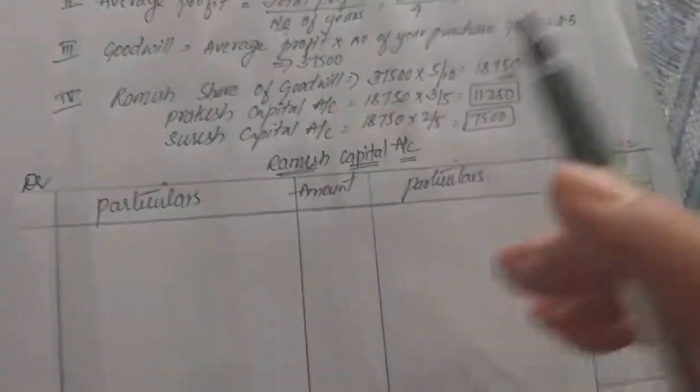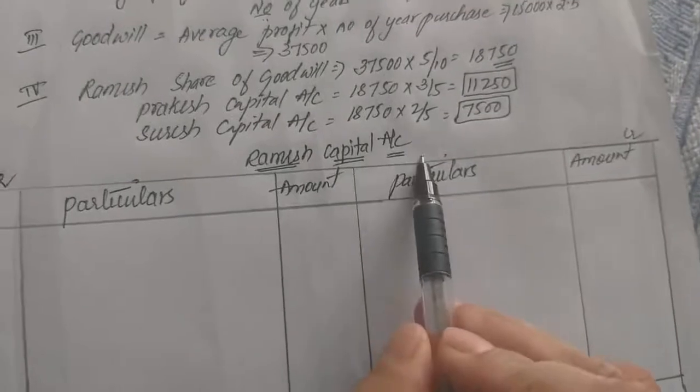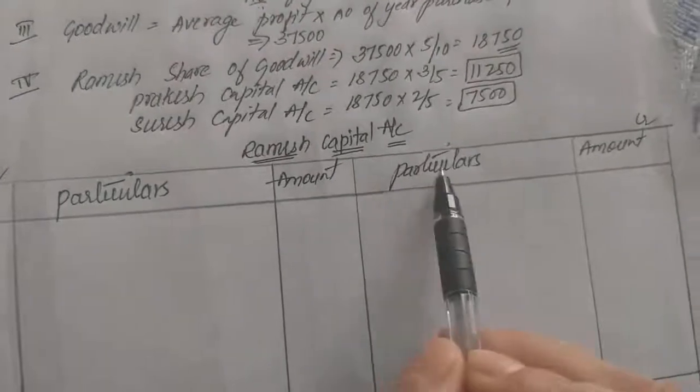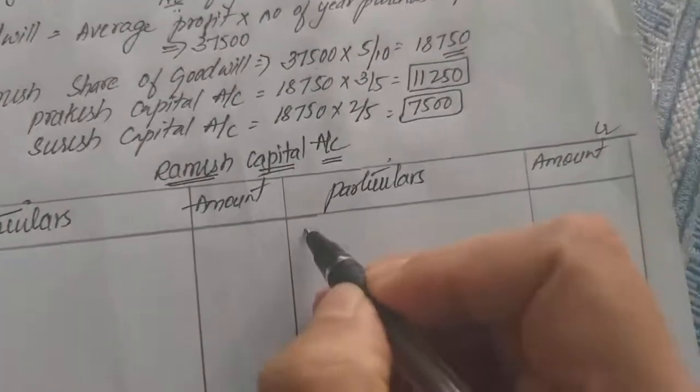Now let us start entering into this. Let us prepare Ramesh capital account. 4 columns: particular, amount, particular, amount. The first thing, let us write by balance brought down, capital of the deceased partner. It is capital 30,000. We have written 30,000 here. Then after writing the capital, go to the adjustments, and the first one was his share of goodwill.